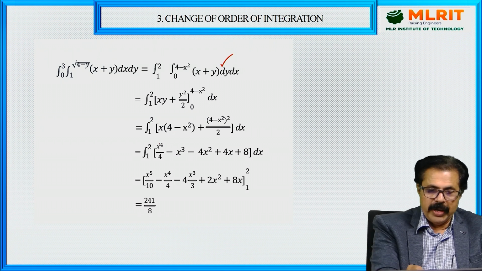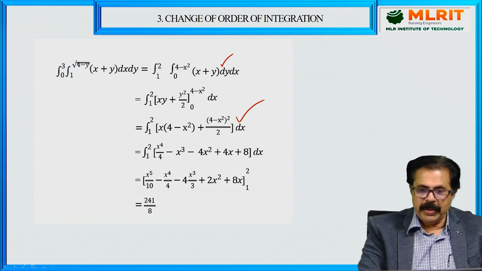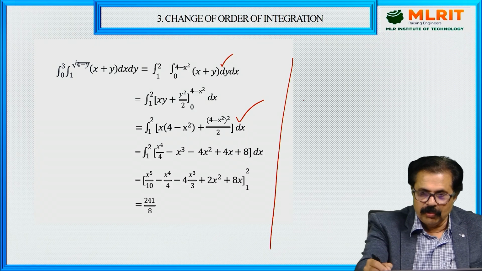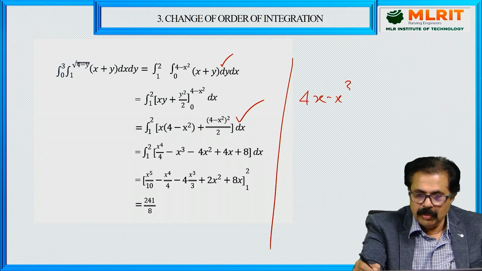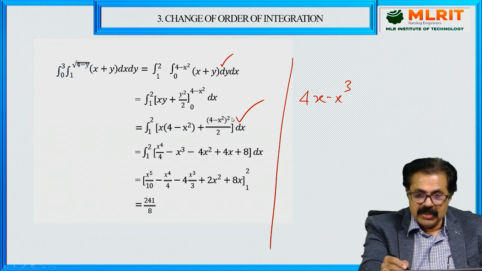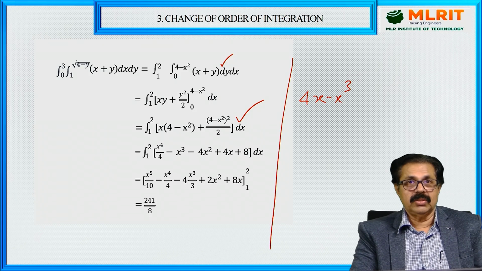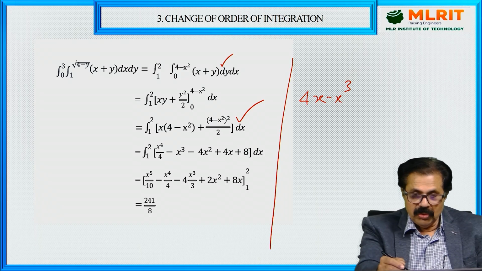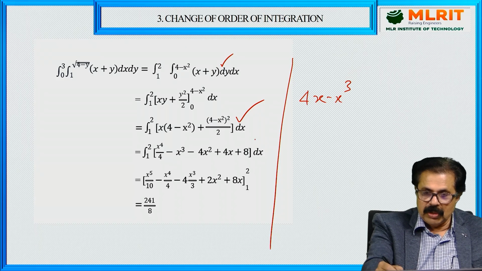Now expand this term. What is that? X into 4, 4x minus x cube, plus 4 minus x square whole square. Now that is a minus b whole square, a square plus b square minus 2ab. So you expand. Once you expand this and divide by 2, this is what you are going to get.